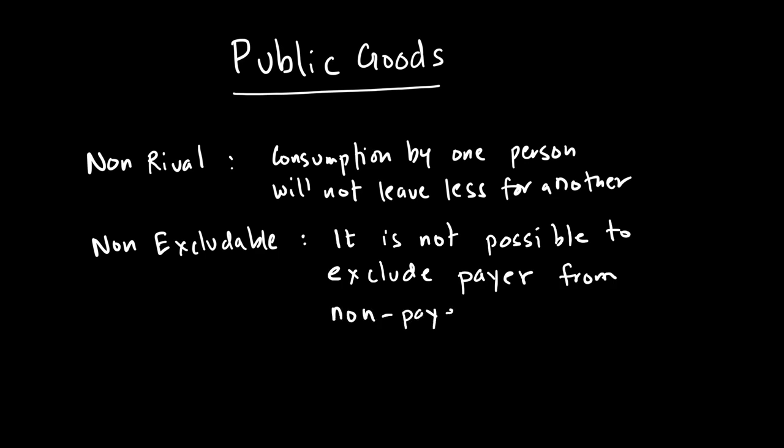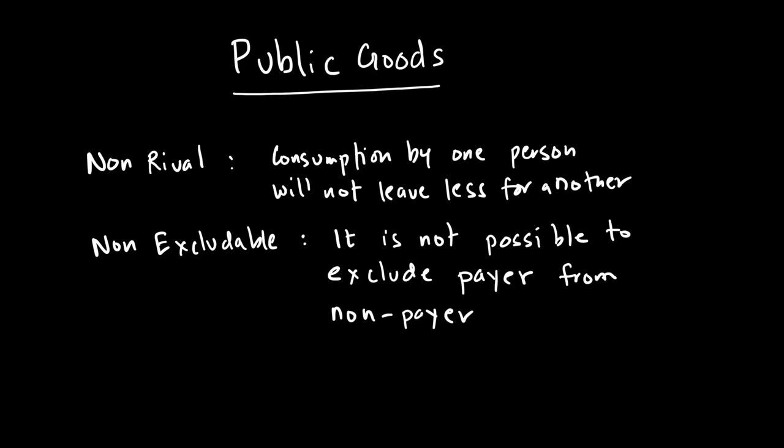What do we mean by this? Well, basically, if somebody pays for street light and somebody does not, you can't exclude that person from consuming street light. It's difficult or impossible for us to charge for street light. So that's another feature. A non-rival and non-excludable good is called a public good.